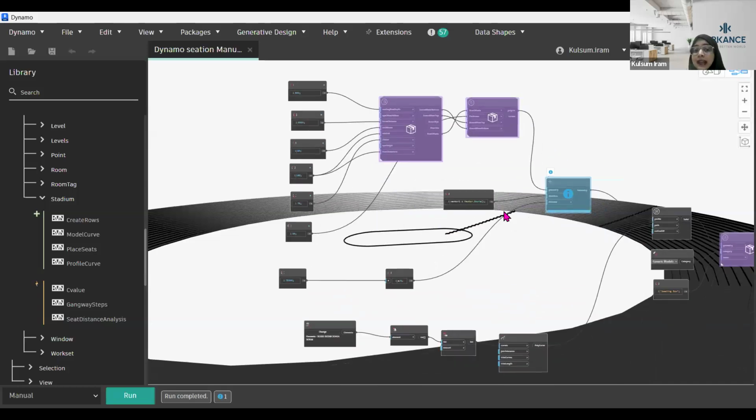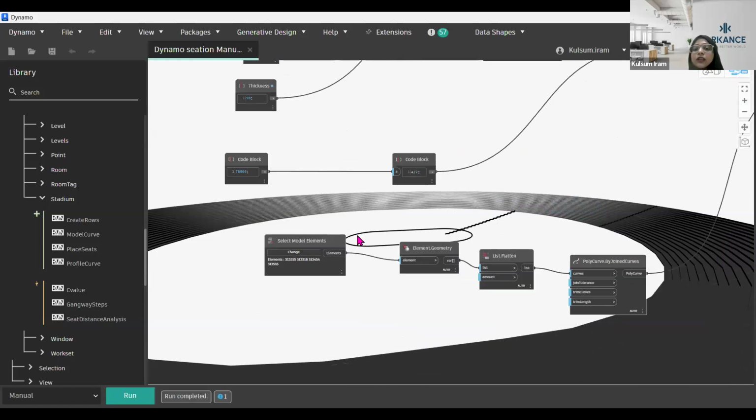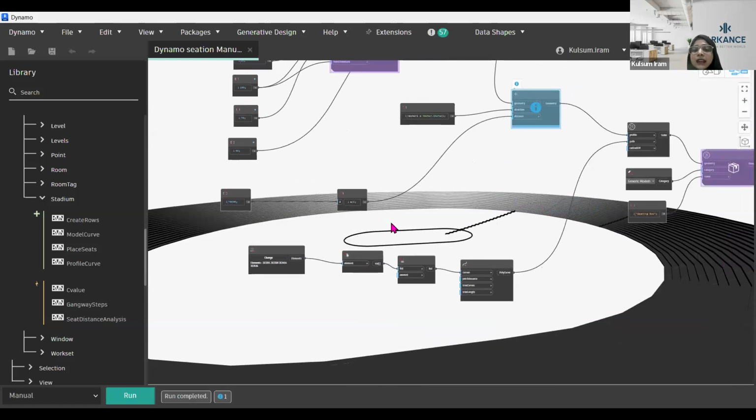This is as easy as I'm telling you. You can see that it has created all the seating layout for me. According to me, it has been created. You can also create it using any manual method. So I have used it to be a manual.